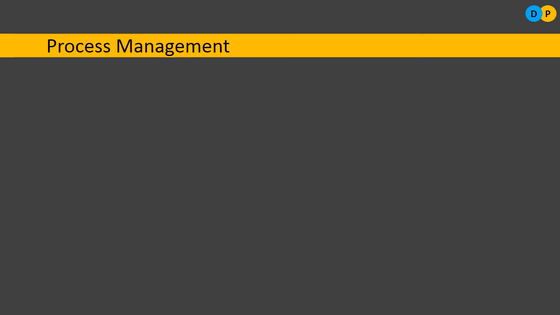So what do you mean by process? Processes are nothing but jobs. Usually jobs are referred to as processes. Let us say I want to find the sum of two numbers. So finding the sum of two numbers is one job. Followed by that, I want to divide two numbers, and I want to multiply. So there are three jobs now. Adding two numbers is the first job, multiplication of two numbers is the second job, and division of two numbers is the third job. So totally there are three jobs, and each job can be referred to as a process.